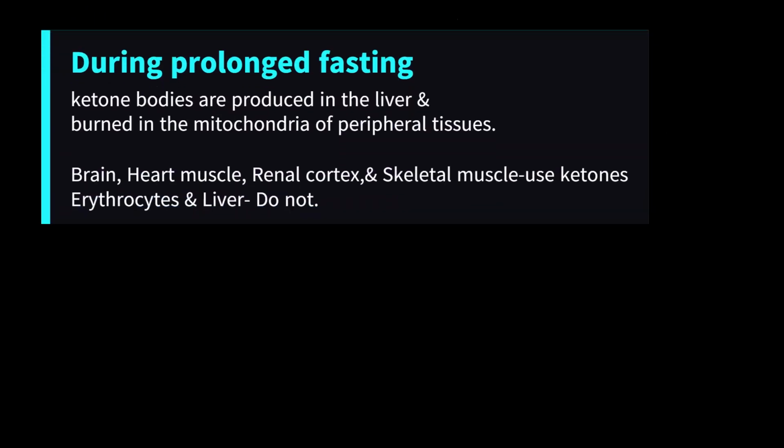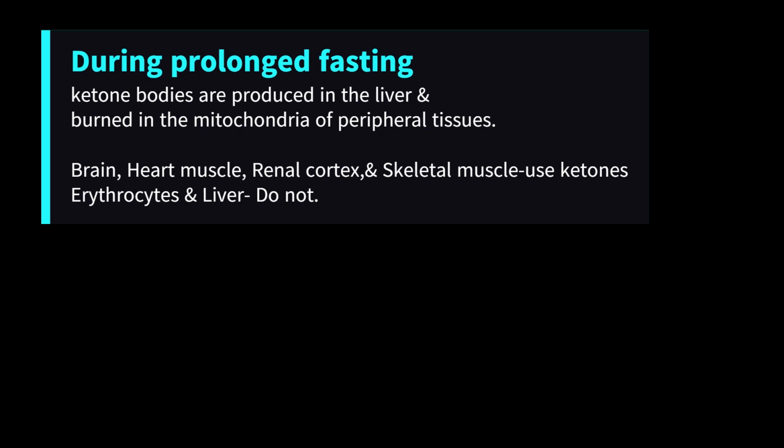Your take-home message from this question is that when glycogen stores are depleted during fasting, ketone bodies are produced in the liver and can be used as an energy source in the mitochondria of peripheral tissues. The brain preferentially uses glucose, but will utilize ketones for most of its energy needs during prolonged starvation. Erythrocytes lack mitochondria and are unable to use ketones.